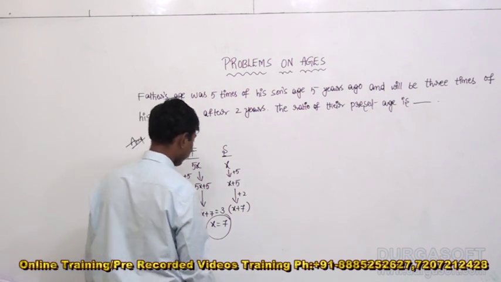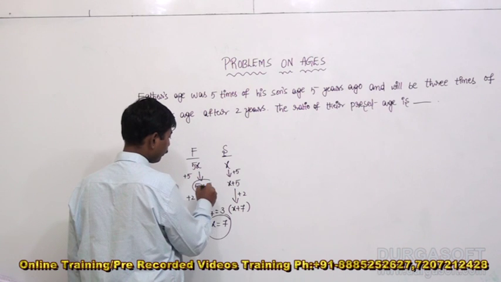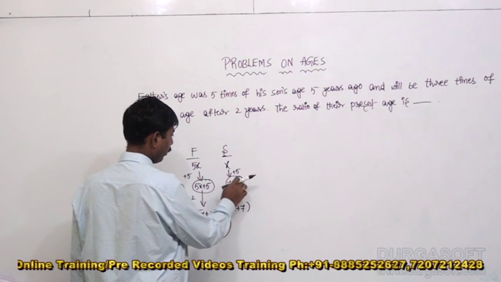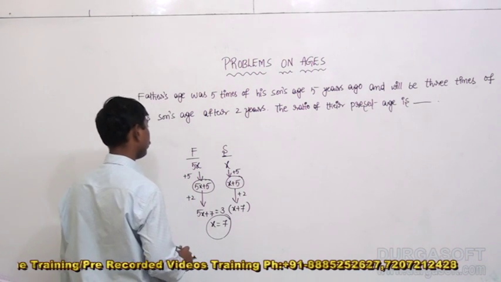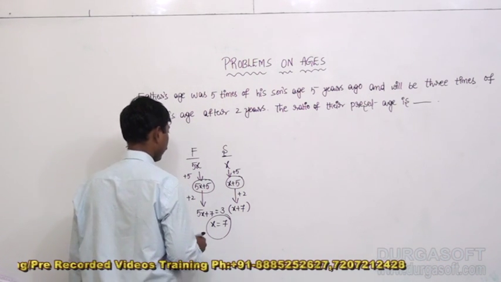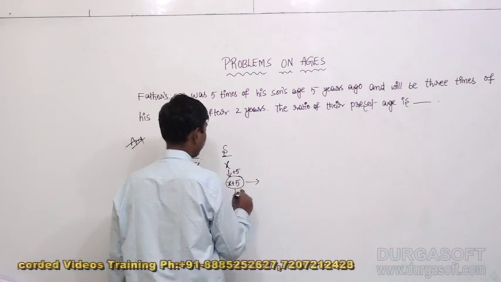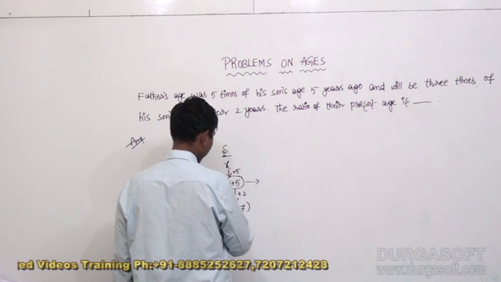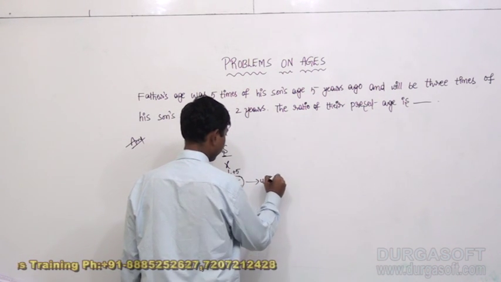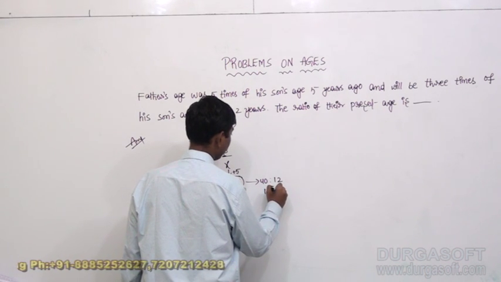X equals 7 means what about the present ratio of father to son? X equals 7, so 35 plus 5, 40, is to 7 plus 5, 12. 40 is to 12 means 10 is to 3.